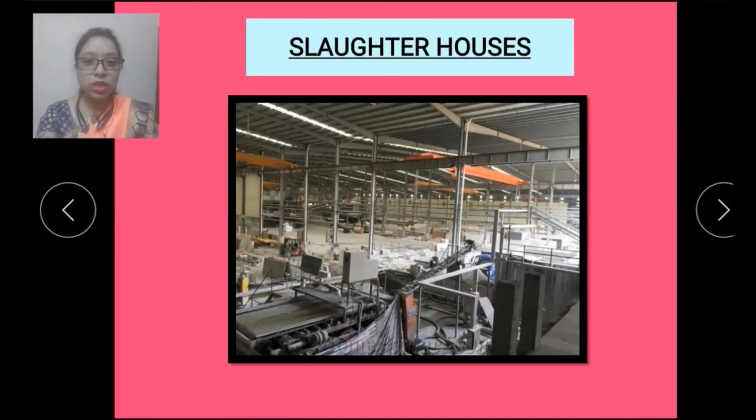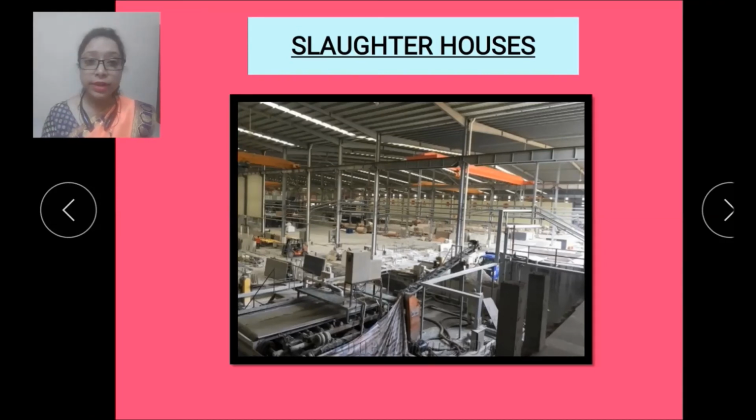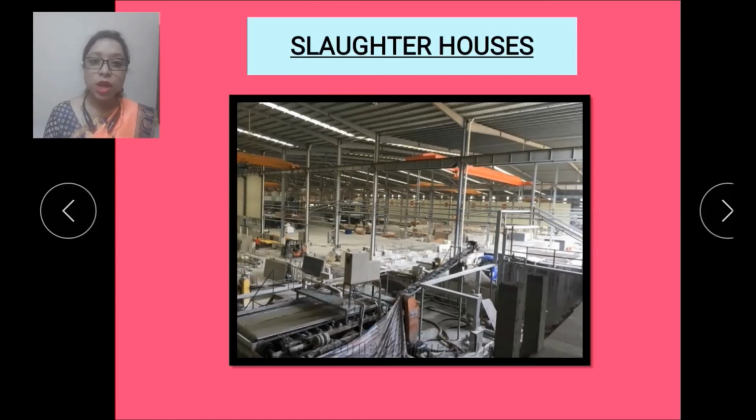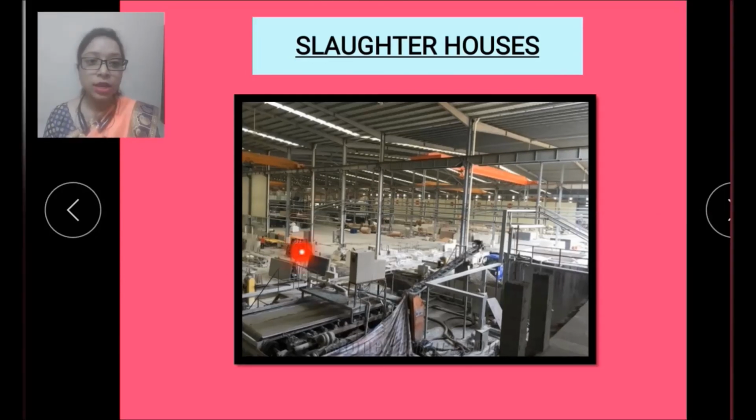And here you can see the slaughterhouses where animals are slaughtered for beef. Ranches and slaughterhouses are equipped with modern machinery. In this picture we can clearly see modern machines everywhere. So ranches and slaughterhouses have modern machines for slaughtering animals, and they are slaughtering animals for their beef.